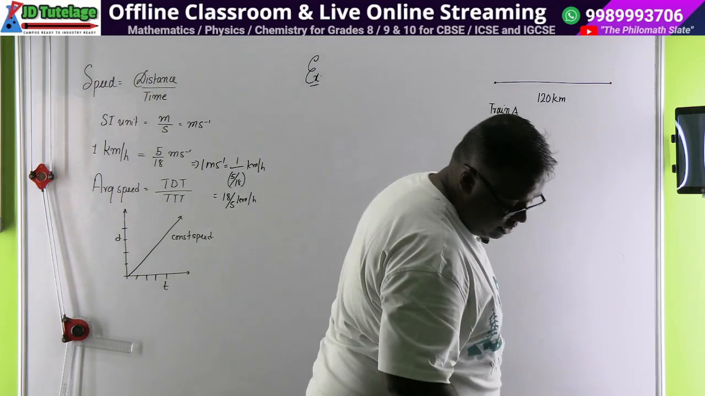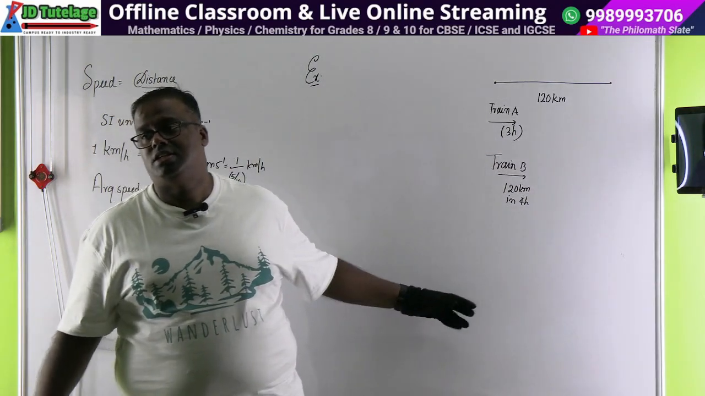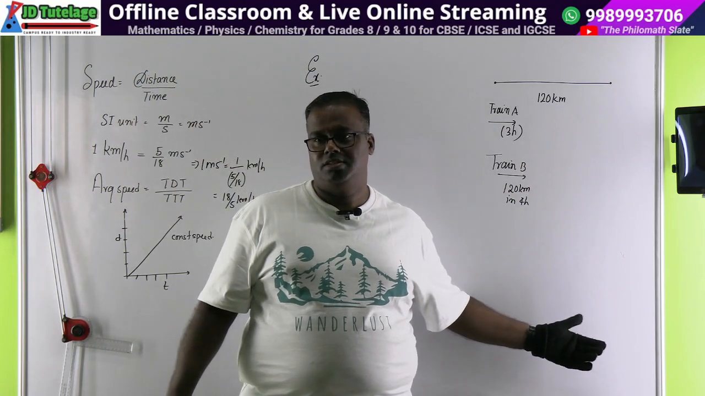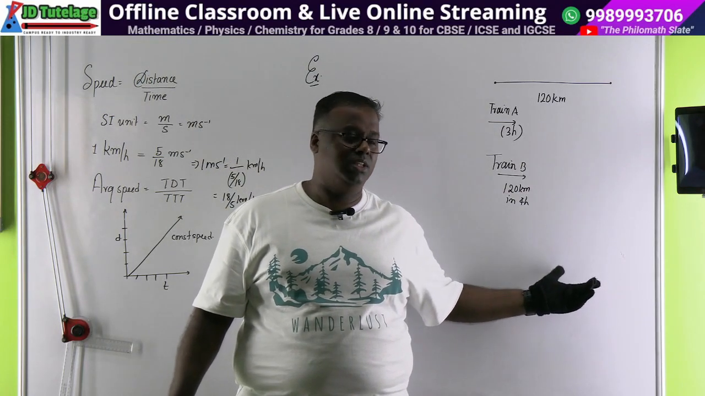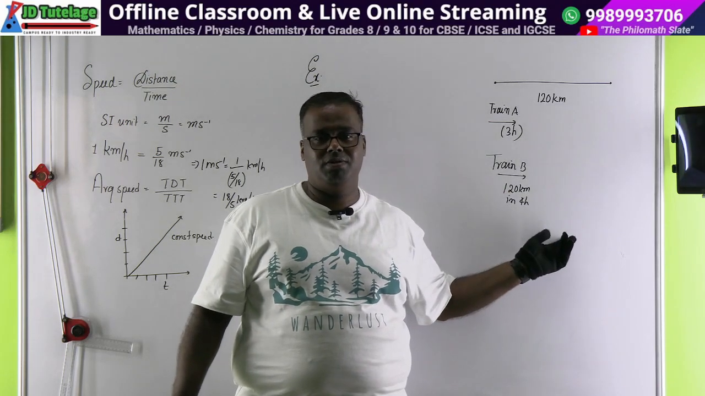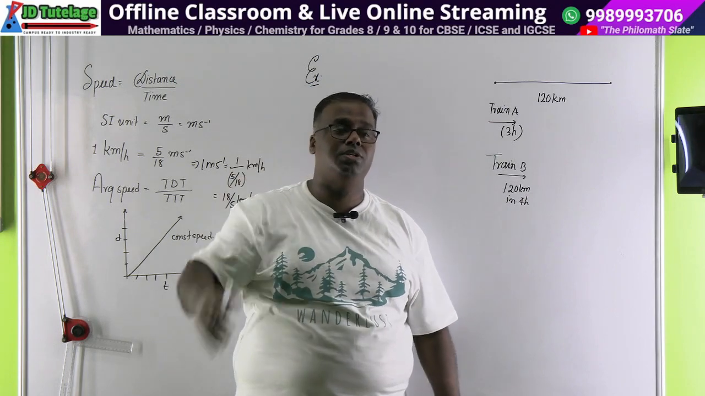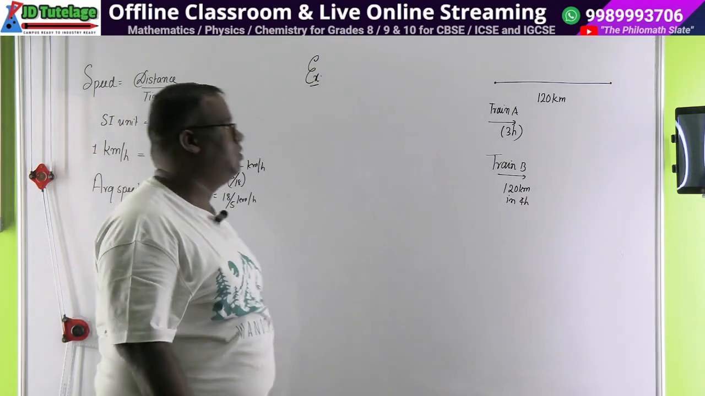The question is very simple. Which train travel faster? इसे सॉल्व करने की जरूरत ही नहीं है, ऐसे ही हो जाता है. 120 3 घंटा में कवर किया, 120 4 घंटा में कवर किया. So A travel faster. But how do you answer this? You answer this with the basis of speed. So you should work out.